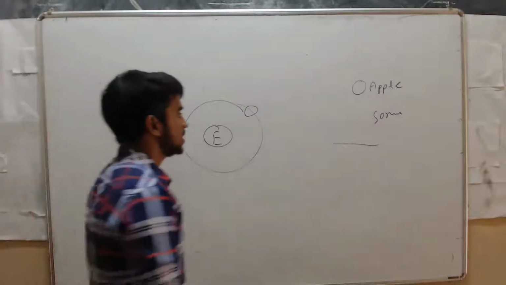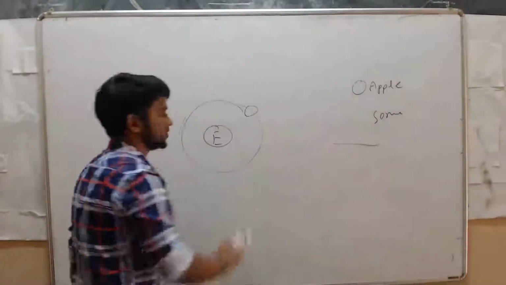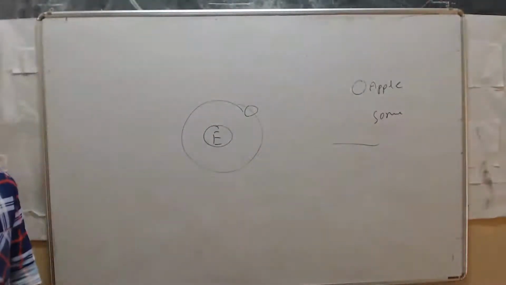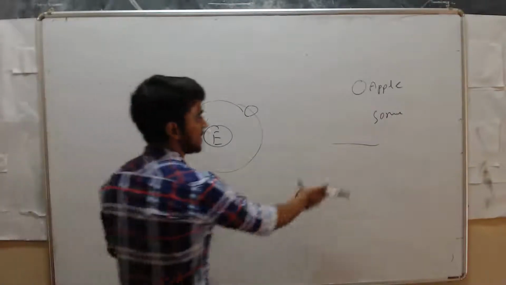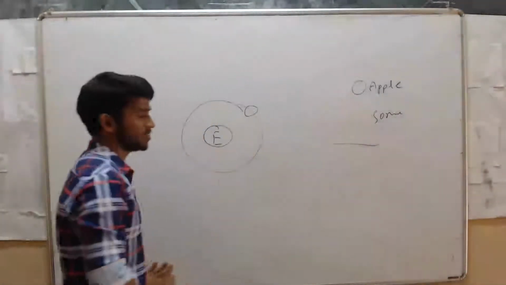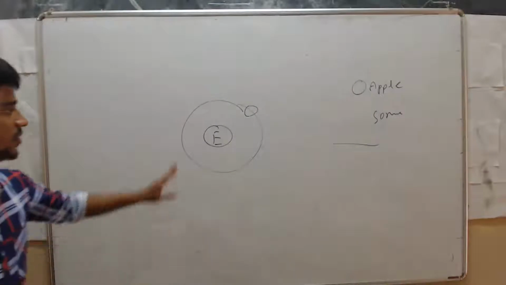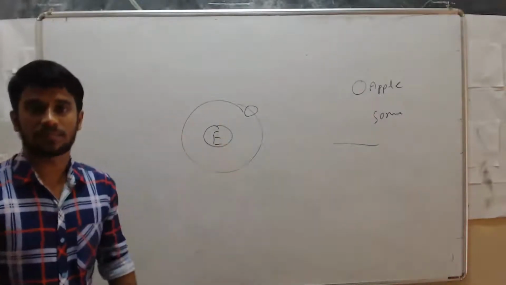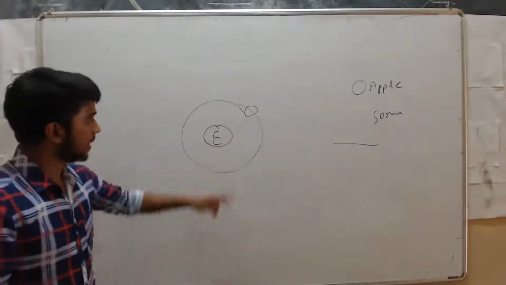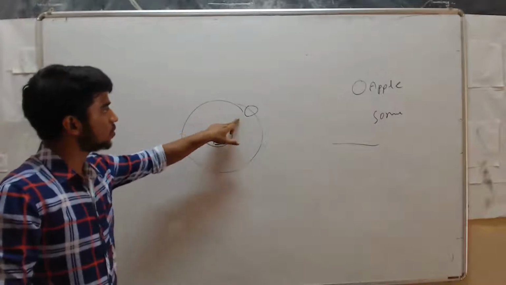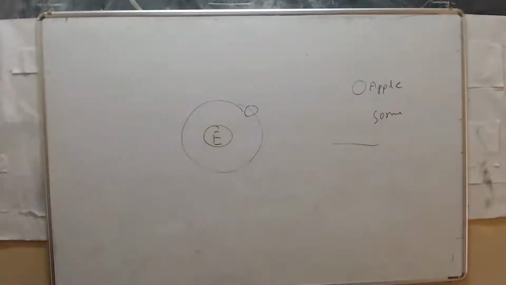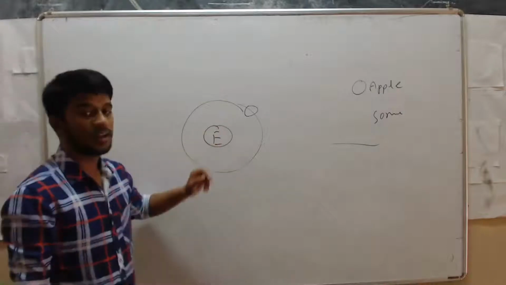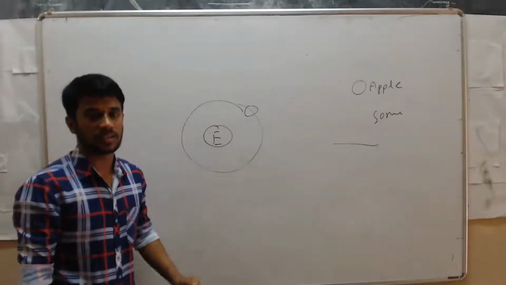Clear? In this case and in this case the same force exists, but here the earth attracts an apple, and here the earth attracts the moon, but the force remains the same in both cases. And at each and every point the moon falls towards the earth. Clear? But we do not really see the moon falling towards the earth. What is the reason here?